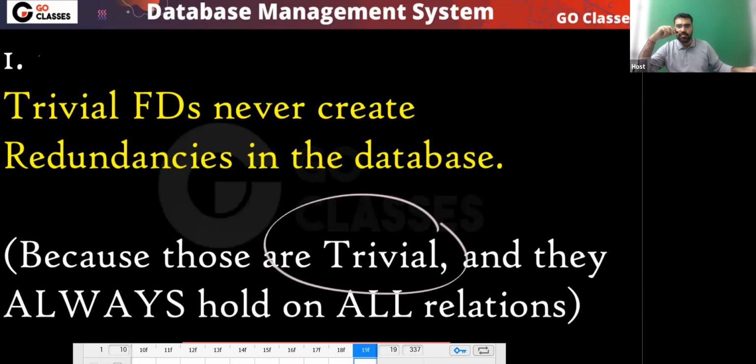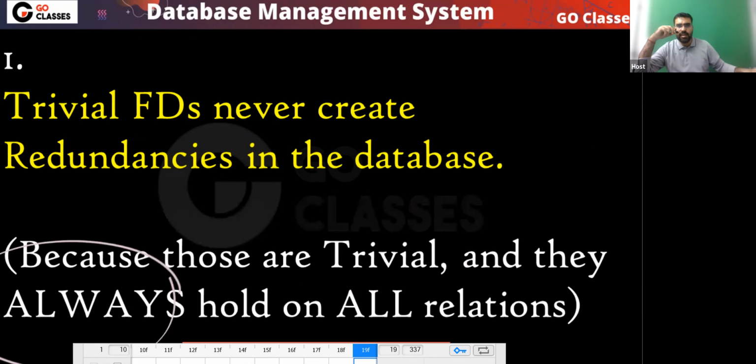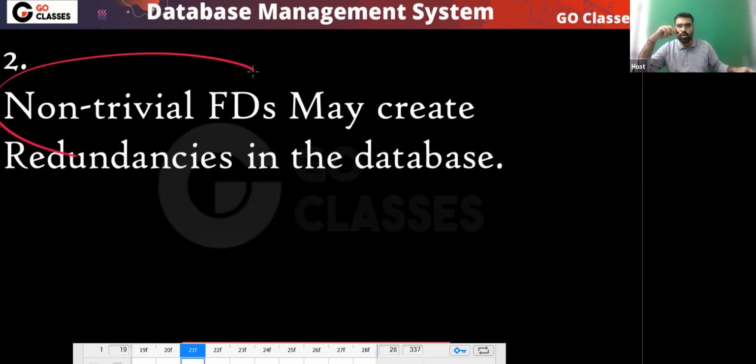Why can a trivial functional dependency never create redundancy? Because they are trivial. They are always present in all the relations. Trivial functional dependency means they are always true, they will always hold in every relation. So these are trivial, they do not cause any redundancy. So who will cause the redundancy? I can say that non-trivial FDs may create redundancy.